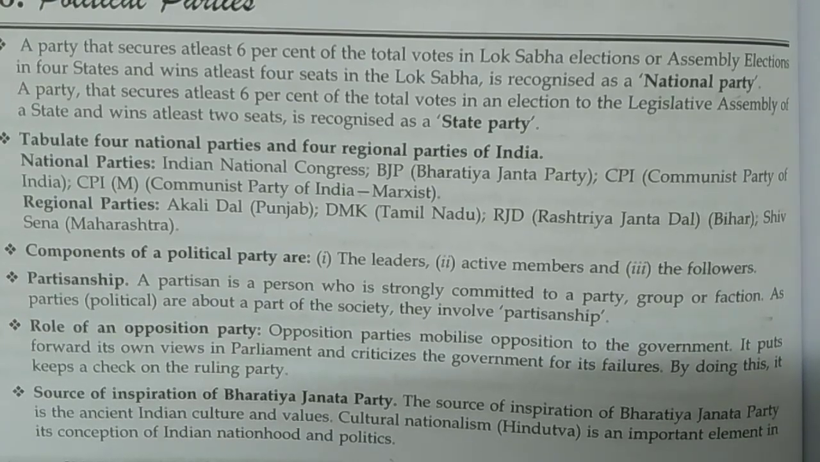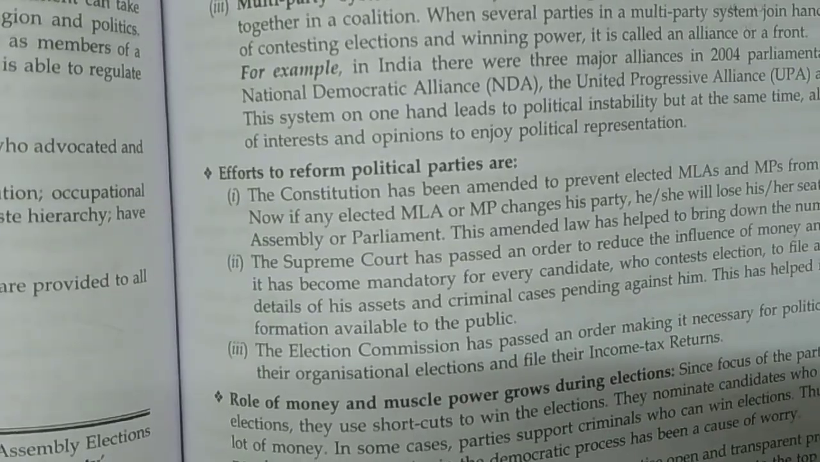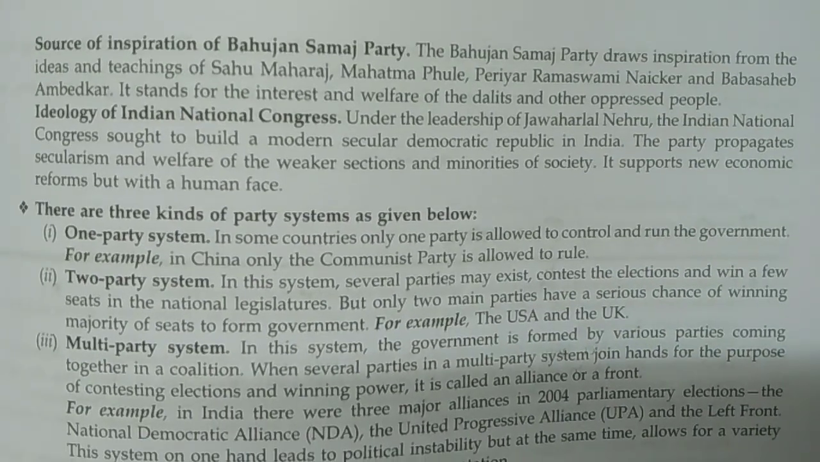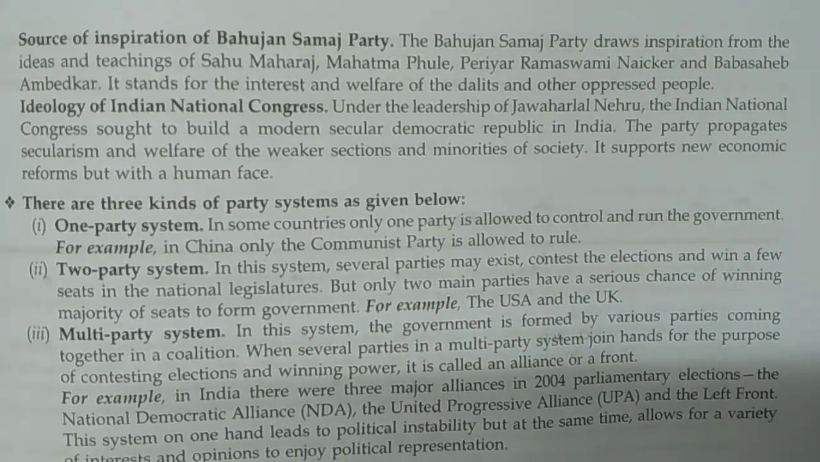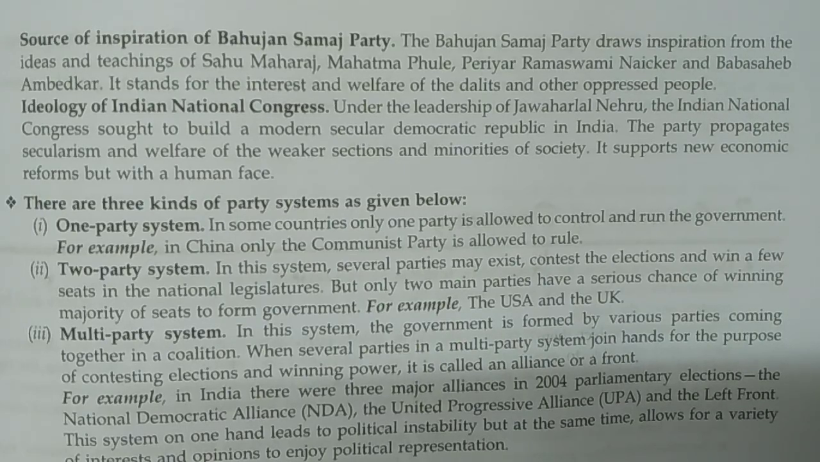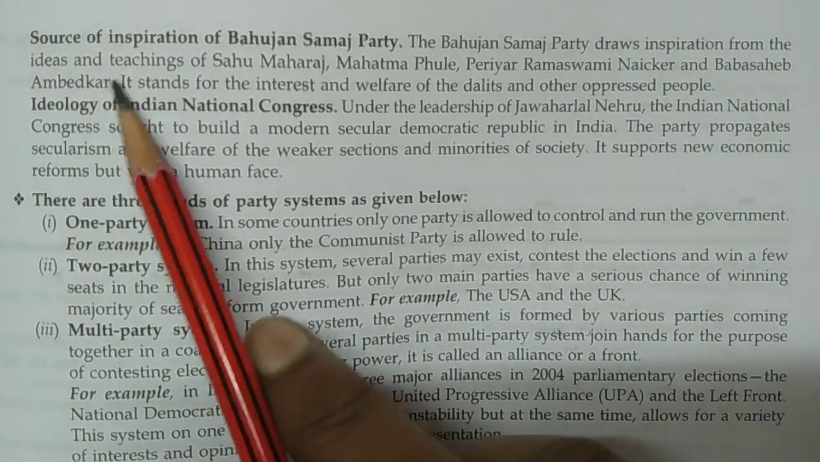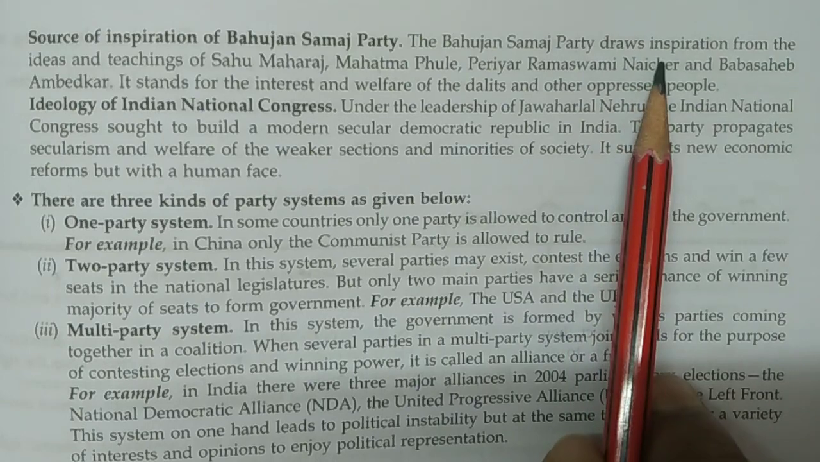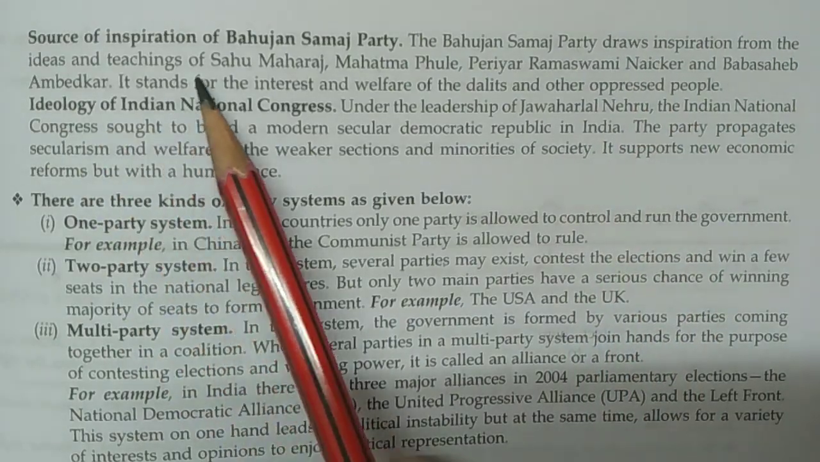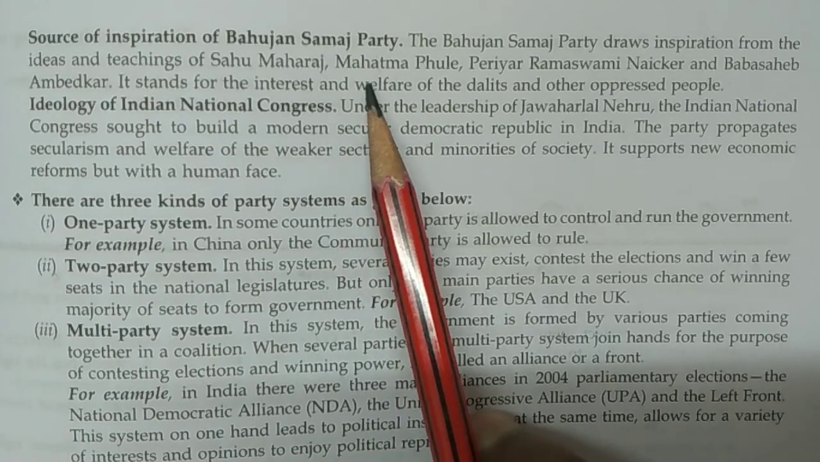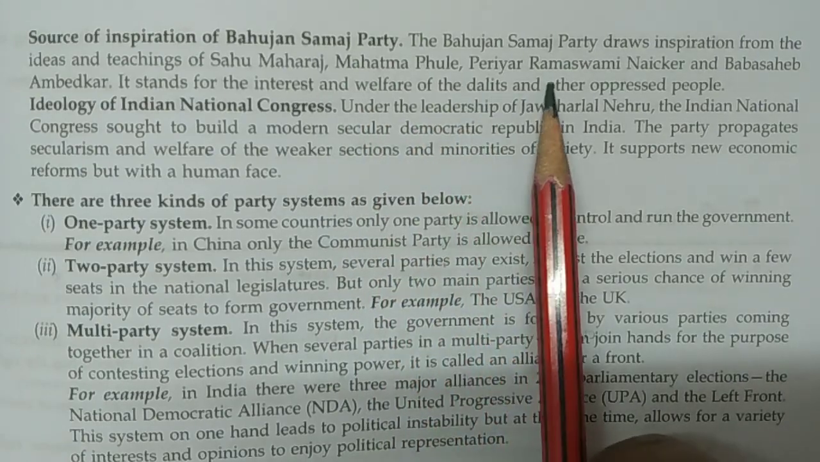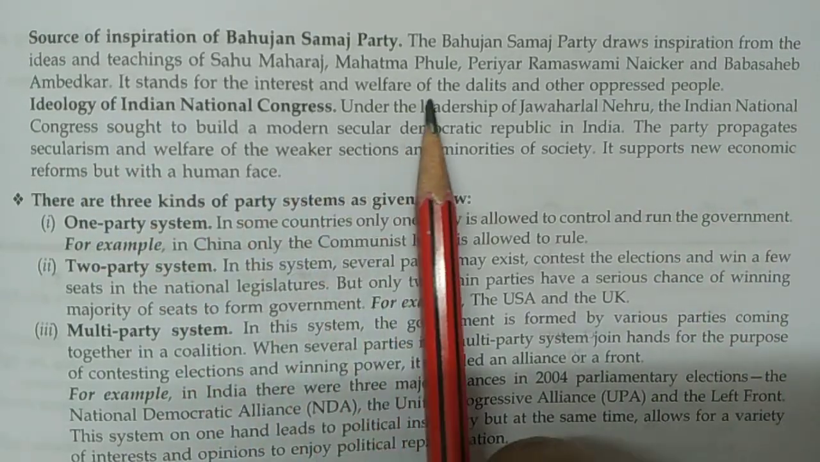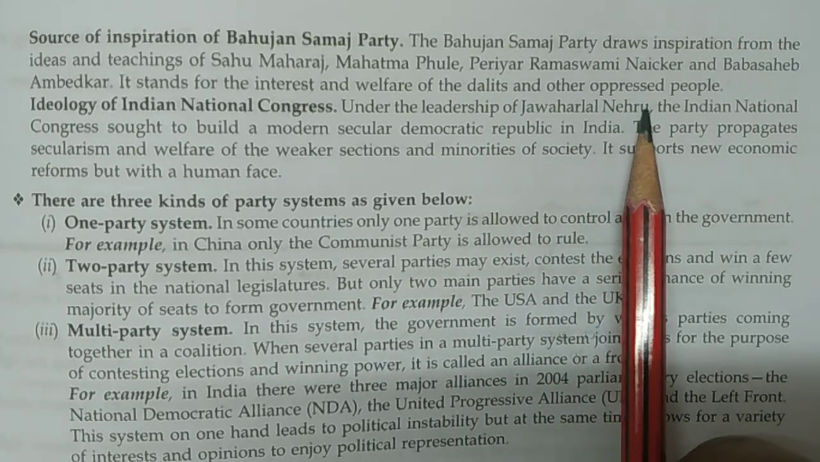Thus, it is completed here. Now, this chapter is really very lengthy. When you read your NCERT book, you will find there are many pages, but here we are covering in short all the important content, so it is very necessary to observe all these things. Next, source of inspiration of the Bahujan Samaj Party. The Bahujan Samaj Party draws inspiration from the ideas and teachings of Sahu Maharaj, Mahatma Phule, Periyar Ramaswamy Naicker, and Baba Saheb Ambedkar. It stands for the interest and welfare of the Dalits and other oppressed people.